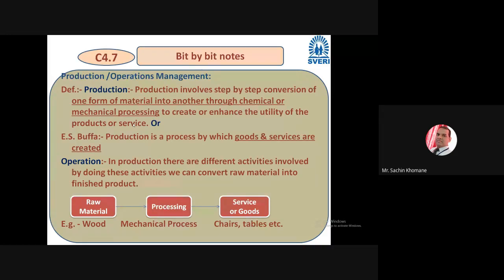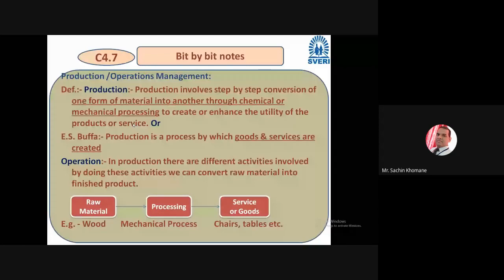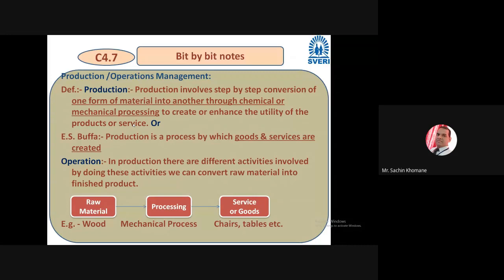If you consider wood as a raw material and apply a mechanical process to it, you will get chairs, tables, doors, windows, and so many products. Now I hope you understood the definition of production through this block diagram, and you understood the operation. The processing that you are doing is the operation. Now I hope everybody got a clear idea as the introduction.